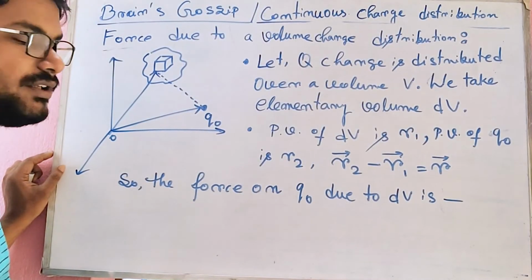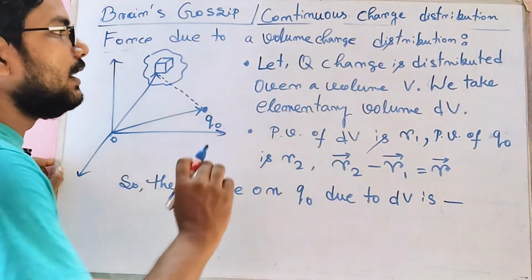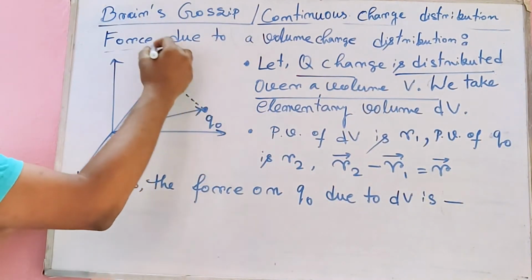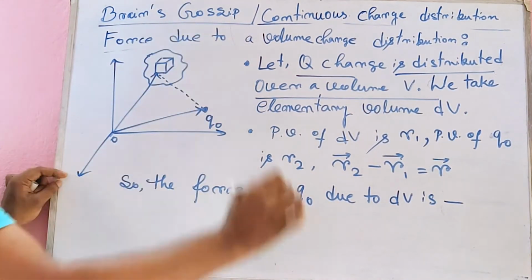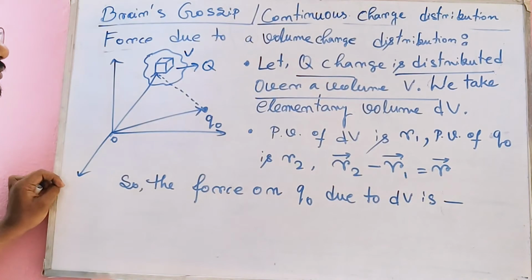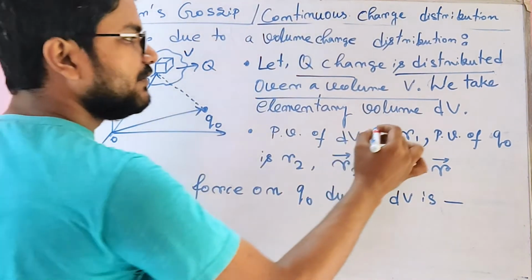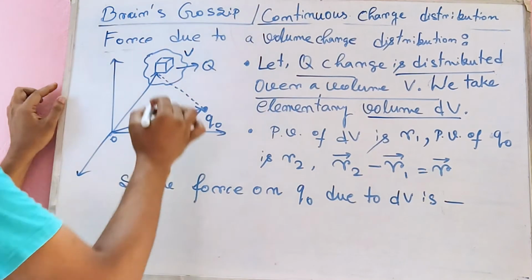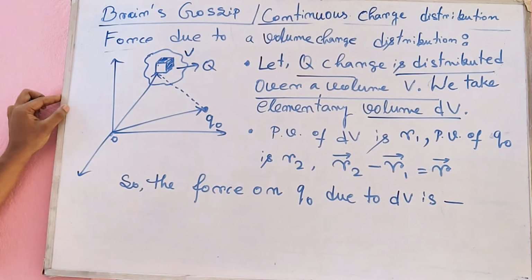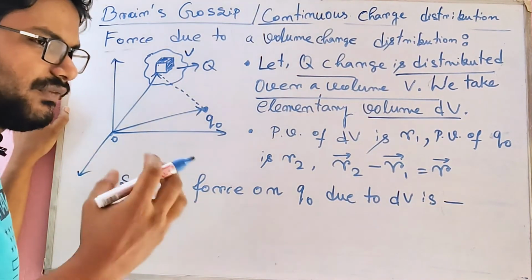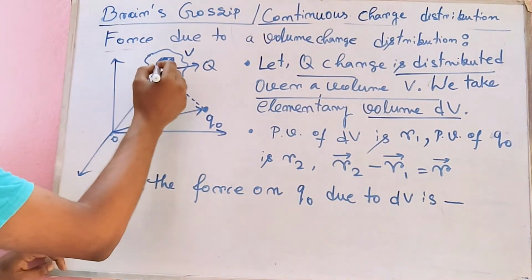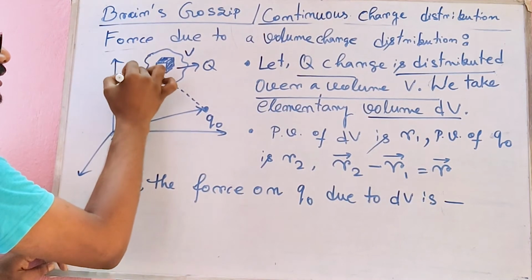तो वॉल्यूम चार्ज डिस्ट्रीब्यूशन के लिए फोर्स कैलकुलेट करने के लिए हम लोग क्या किए हैं, let q charge be distributed over a volume v. So we have taken this arbitrary random shaped volume, the volume is v and the charge on this volume is q, and we take elementary volume dv. This cuboid or cube is our elementary volume. A very small tiny volume is called elementary volume, and this is our dv.